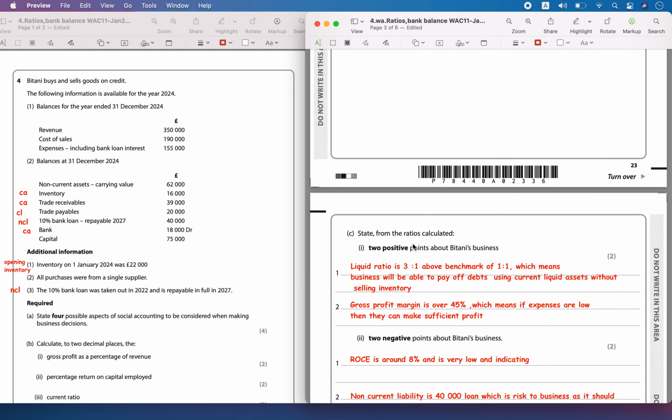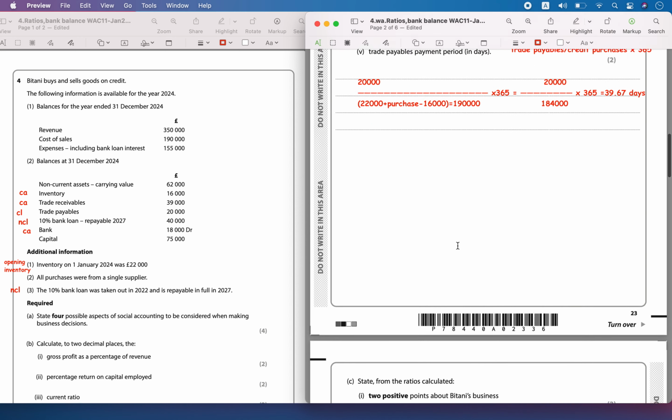Then we have: state, from the ratios calculated, two positive points. We can say that